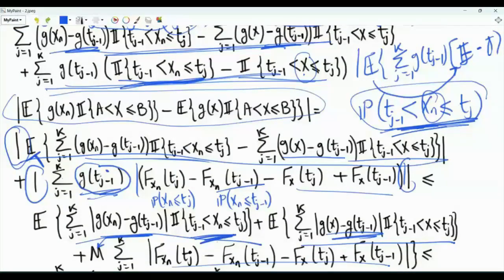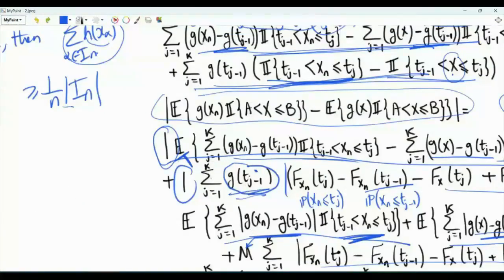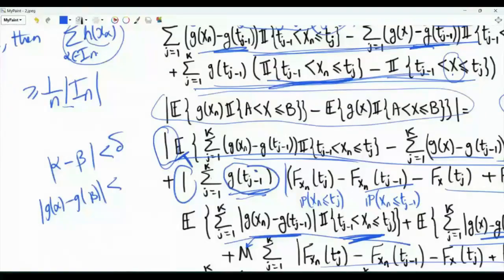Recall how our partition was constructed. Our function g is continuous, so it is uniformly continuous on the closed interval from a to b. Because of this, if we choose 2 points in this interval such that the difference between alpha and beta is less than delta, then the magnitude of g of alpha minus g of beta is less than any given positive number based on which we choose the delta, and our positive number is epsilon over 16.